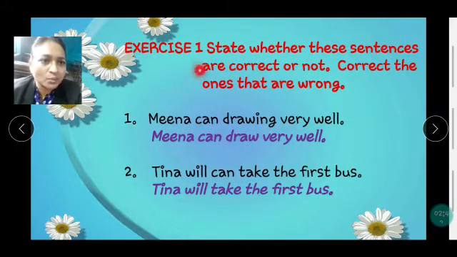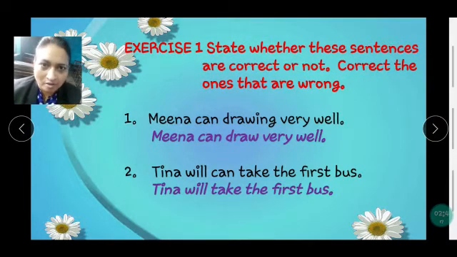Now let's do exercise 1. State whether these sentences are correct or not. Correct the ones that are wrong. "Meena can drawing very well." Can drawing, not possible. Meena can draw very well. "Tina can take the first bus." Tina will take the first bus.